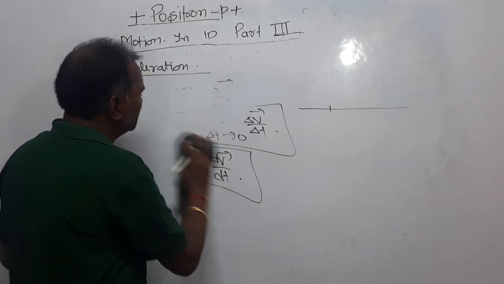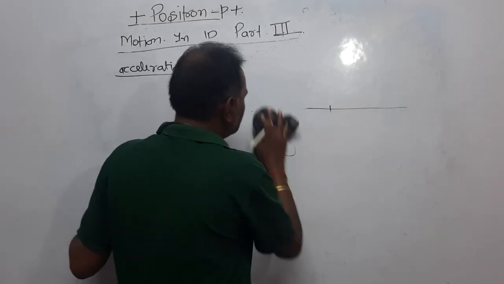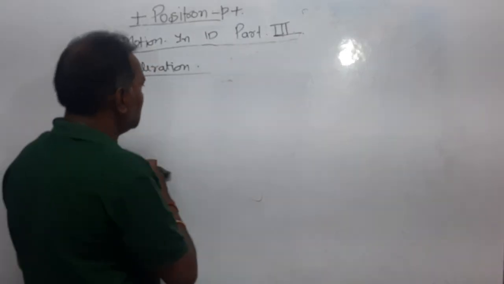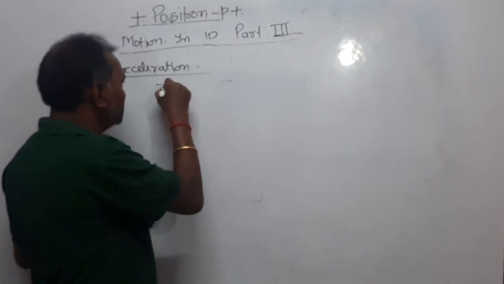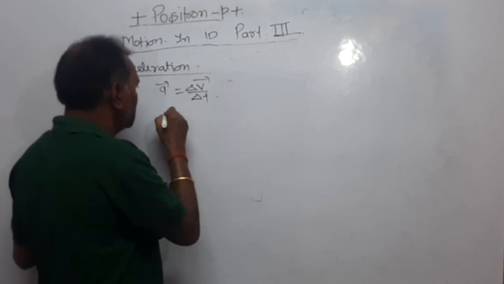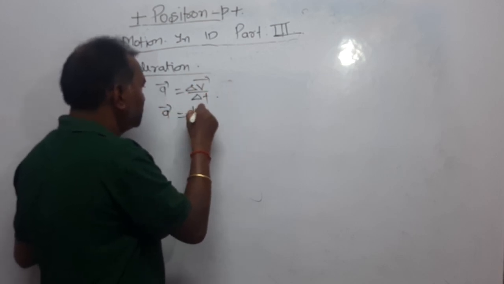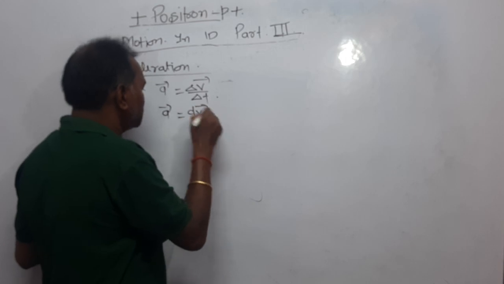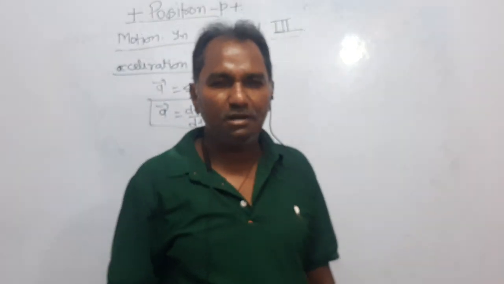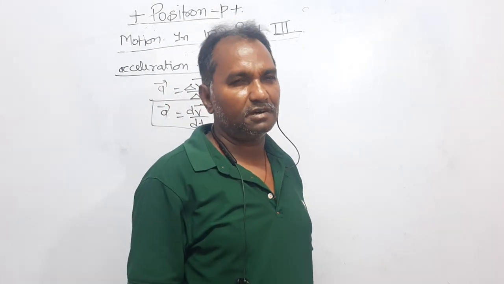Now dear students, what I have said is that acceleration a is equal to delta v upon delta t, or you write a is equal to dv upon dt. Rate of change of velocity is called acceleration. Dear students, displacement, velocity, acceleration, all these are vector quantities.